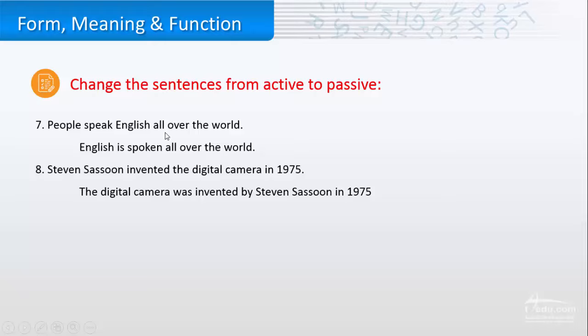Seven, people speak English all over the world. English is spoken all over the world. So the verb is speak. We made it to the past participle, spoken, with verb to be, is. Eight, Steven Sasson invented the digital camera in 1975. The digital camera was invented by Steven Sasson in 1975.